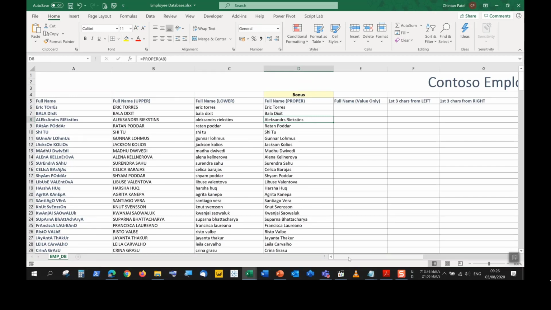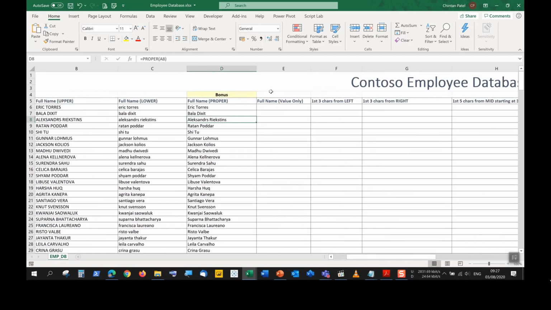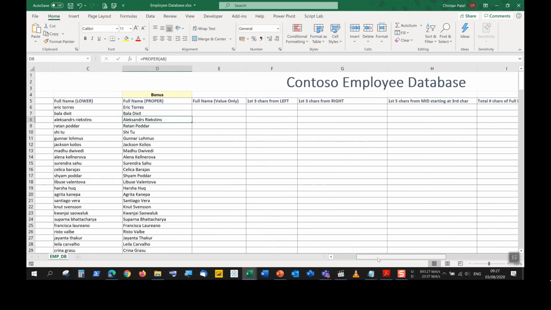So if you had a sentence, or if you had a word that had conjunctions inside, like and or, etc., those letters will also be capitalized. Right? So maybe we're not capitalizing those in our regular day-to-day use of those particular words. Now what we want to do is we want to start looking at extraction techniques.